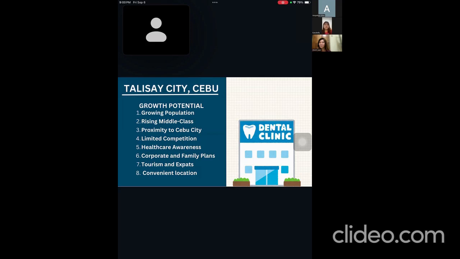And then convenient location. In terms of accessibility, Talisay is well connected in transportation options, making it convenient for patients. So by targeting both locals and commuters, and offering affordable, high-quality care, a dental clinic in Talisay City has significant growth potential.